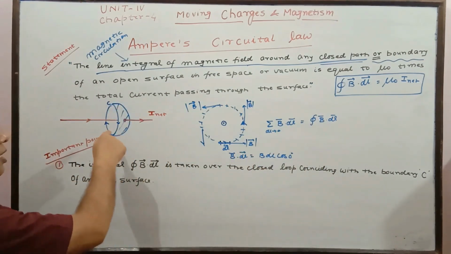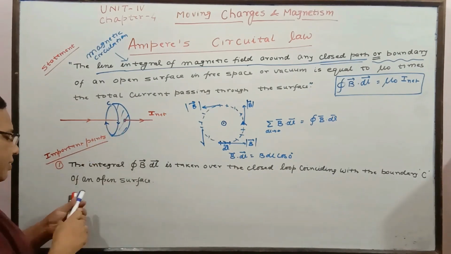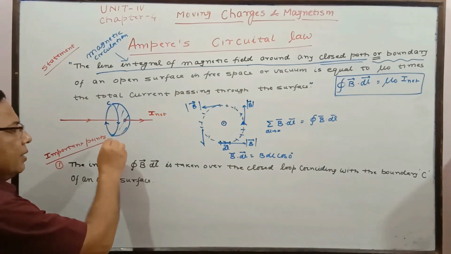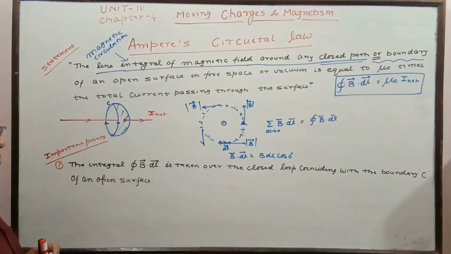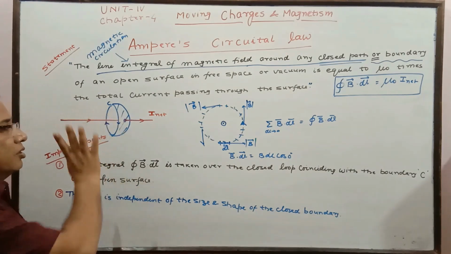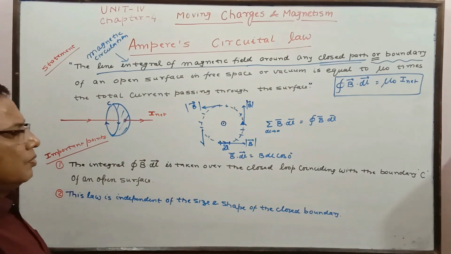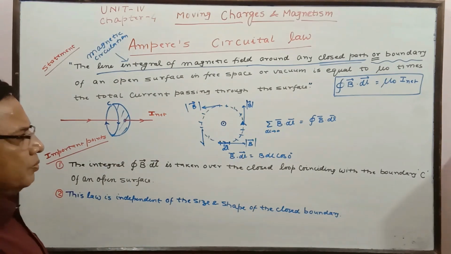In the same way, for this boundary, each and every segment is determined. For each segment we find B dot dl and sum it up for the whole loop, and that is called integral B dot dl. So that is the explanation of the first point. Now we are coming to the second point. I hope you have noted down the first one, that integral B dot dl is taken over the loop. It can be opposite, but we will see when and how, what would be the sign, and whether anything changes or not.